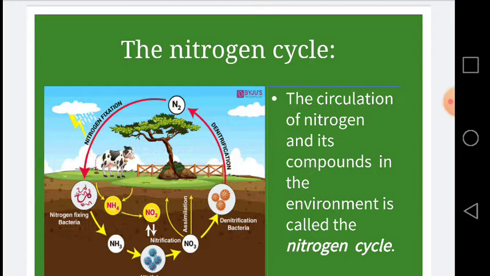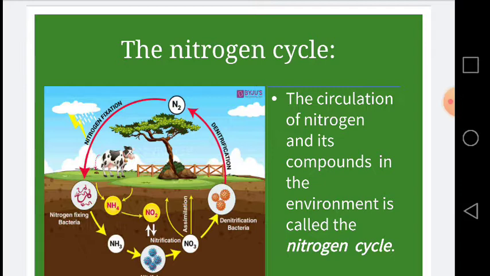Plants use them and make the proteins in their body, and this protein is eaten by the animals which directly feed on the plants, and then by the animals which eat other animals. In this way, these nitrogenous compounds are transferred from plants to other animals, and then the decomposers play their role and break down these complex organic compounds and release the nitrogen back into the atmosphere.